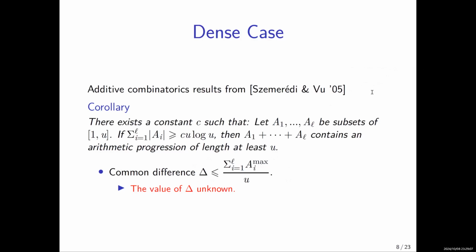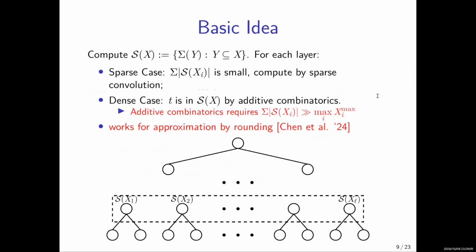Now we can come back to our tree-like computation framework. In an earlier work by me, I have utilized this sparse versus dense method to obtain a linear time approximation scheme for subset sum. And the key observation is that in the approximation world, if the largest integer within a set is too big, we can round it down to an order of 1 over epsilon.